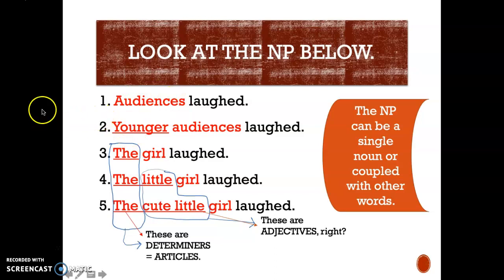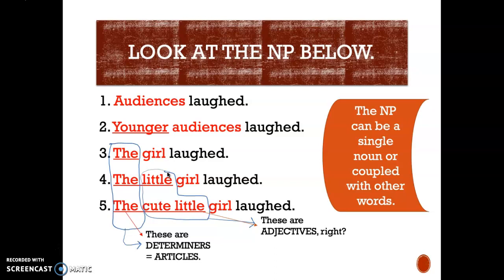In the second one, though, we see that the noun phrase consists of two words, younger and audiences. And you know that younger, pretty much like little and cute, is an adjective. So what we learn here is that we can use adjectives to modify nouns, in this case noun phrases, okay?